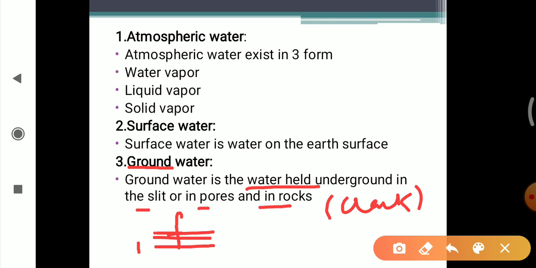So suppose this is the surface water and this is the groundwater. The microorganisms get filtered through these layers of soil, so here we mostly get good quality water. The water present beneath the soil, beneath the surface water, is known as groundwater. About 64% of the groundwater is used for irrigation of crops and plants. So it is good.